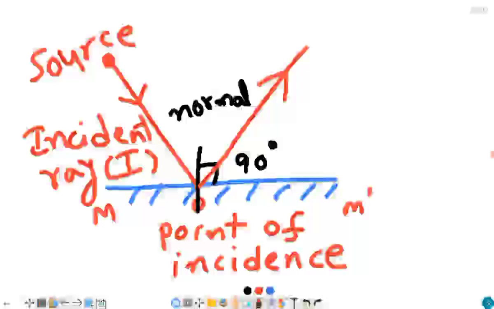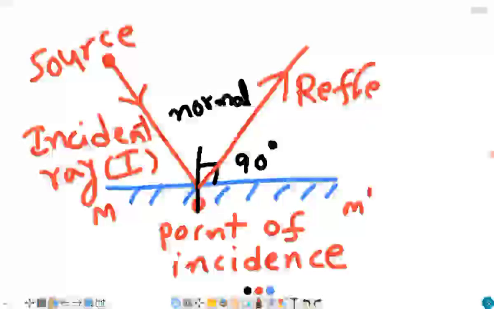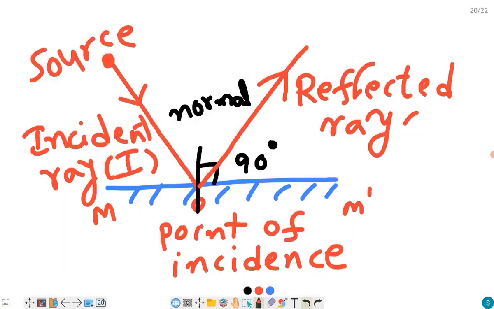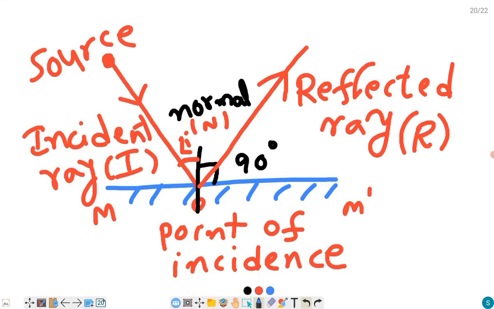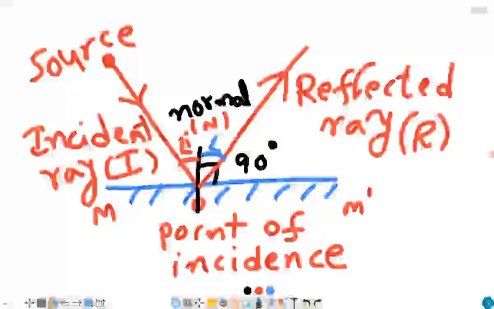It is moving away from the mirror, so you show the arrow mark outwards, and this ray is called the reflected ray, and the symbol is R. For the normal it is N. The angle between the incident ray and the normal is called the angle of incidence, small i, and between the normal and the reflected ray is the angle of reflection, small r.